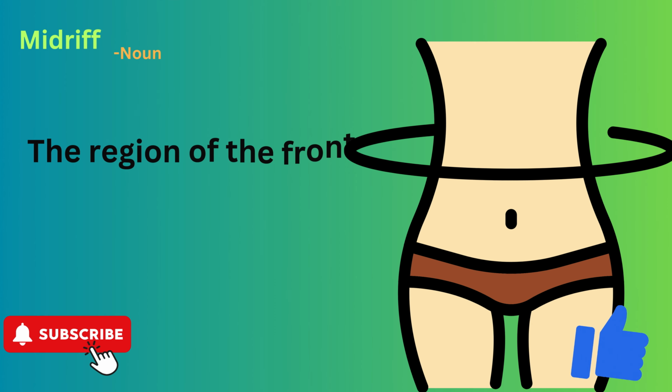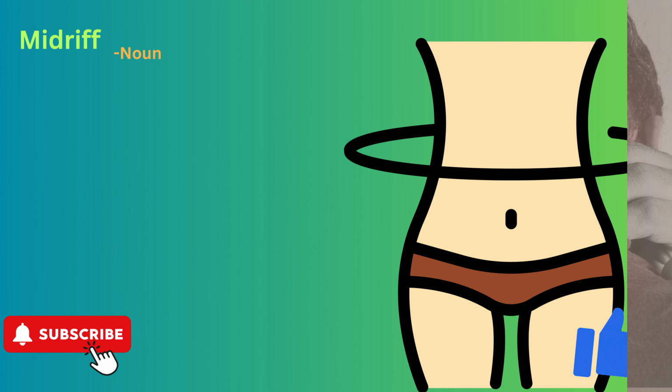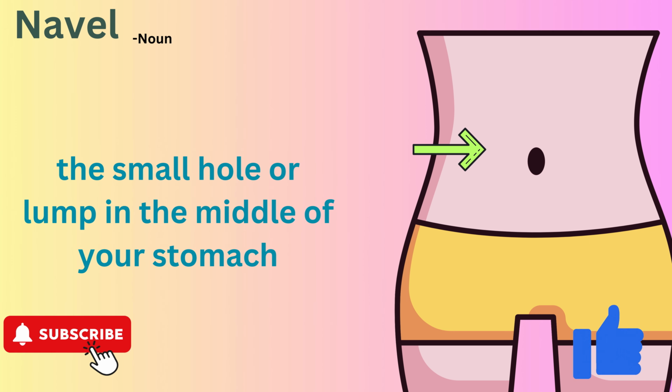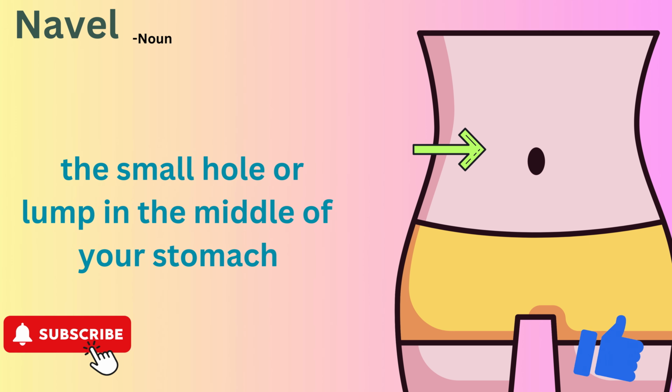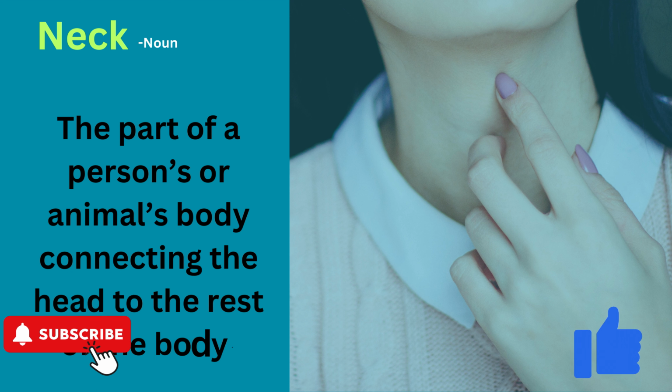Midriff. The region of the front of the body between the chest and the waist. Nape. The back of a person's neck. Navel. The small round part in the middle of the stomach on the front of somebody's body. Neck. The part of a person's or animal's body connecting the head to the rest of the body.